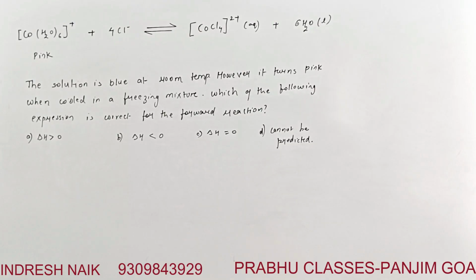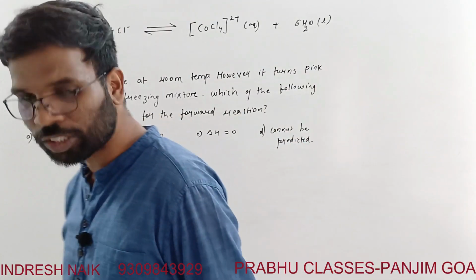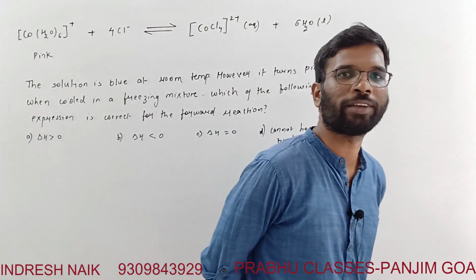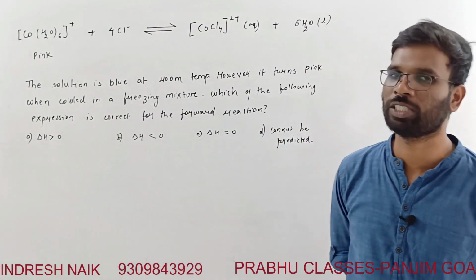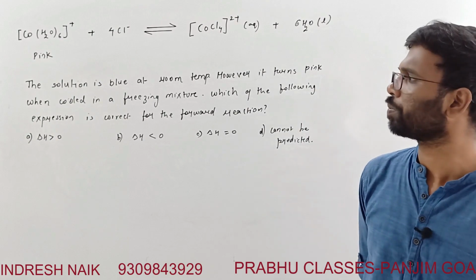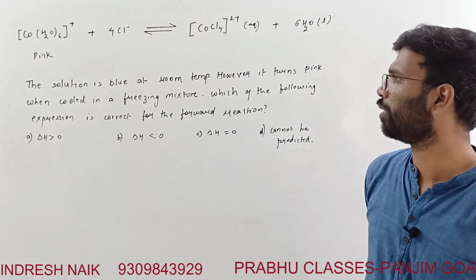So here the question which is asked, just have a look at the question. Read the question. This is based on a concept of the factors affecting the equilibrium on change in parameters like temperature, concentration, pressure. Read this.